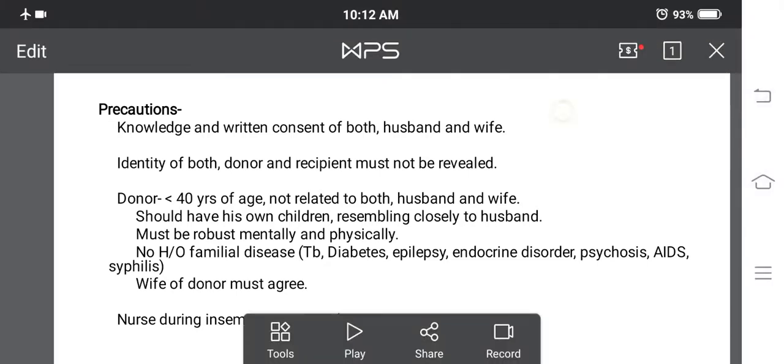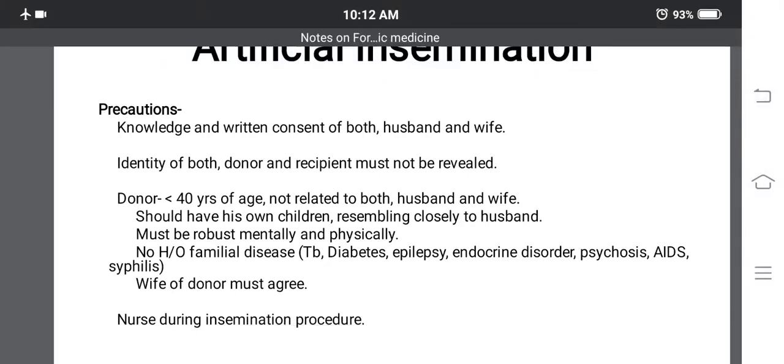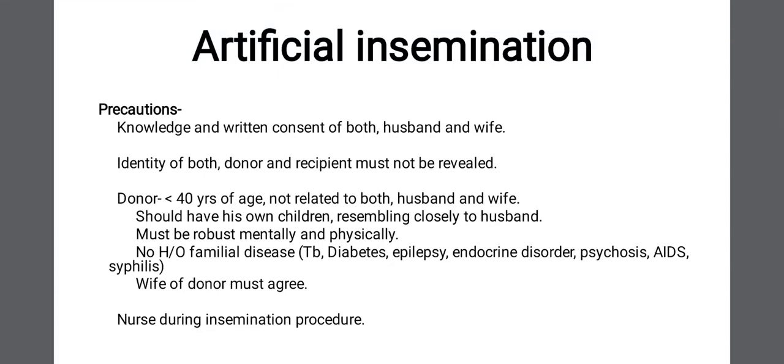Means from which person you are collecting the semen, it should not be told to the woman who is receiving the semen, and also the person who is donating the semen should not know in which woman this semen is going to be used for the pregnancy. So the identity of both donor and recipient must not be revealed to each other.